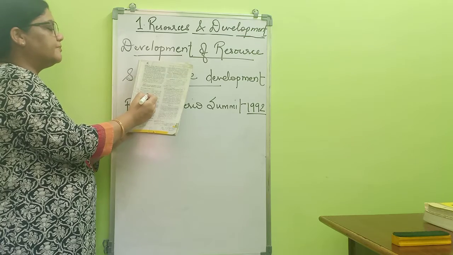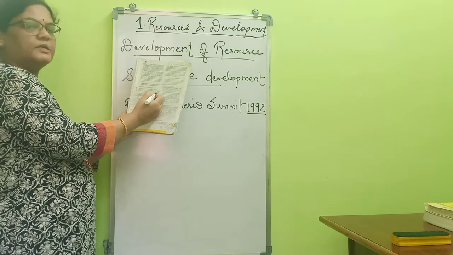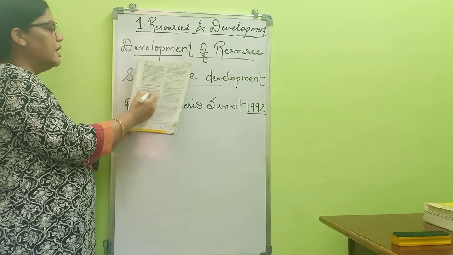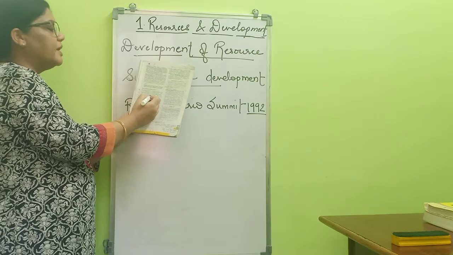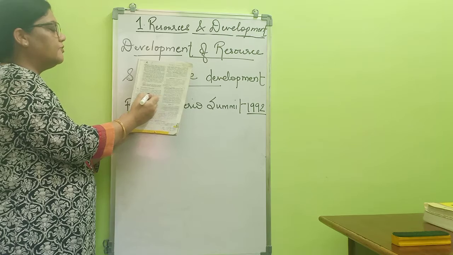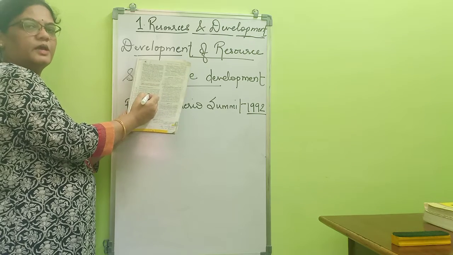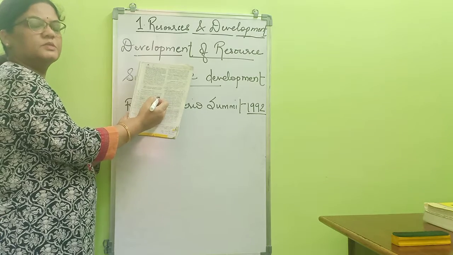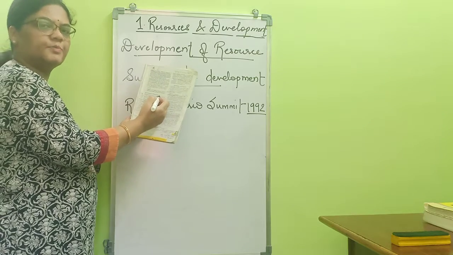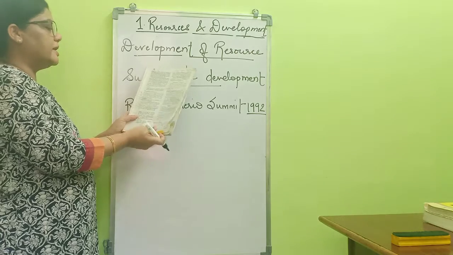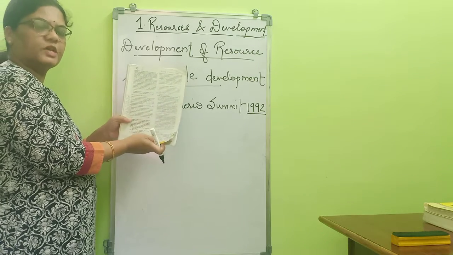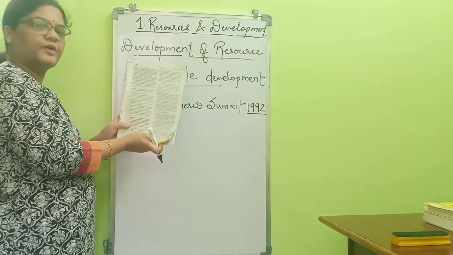Cut that and write there: used these resources indiscriminately, and this has led to the following major problems. And at the side of that you will write what are these problems. This is carrying 3 marks, and classification of resources is carrying 5 marks.